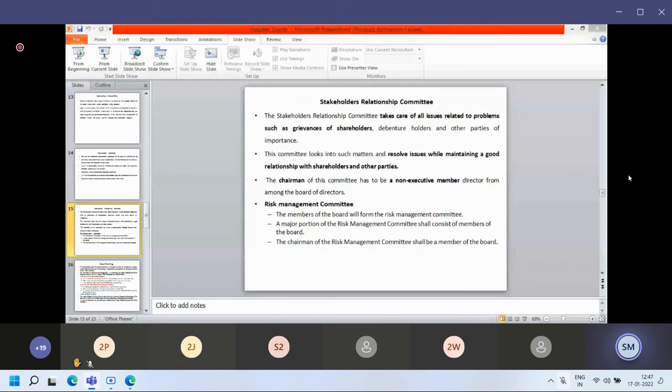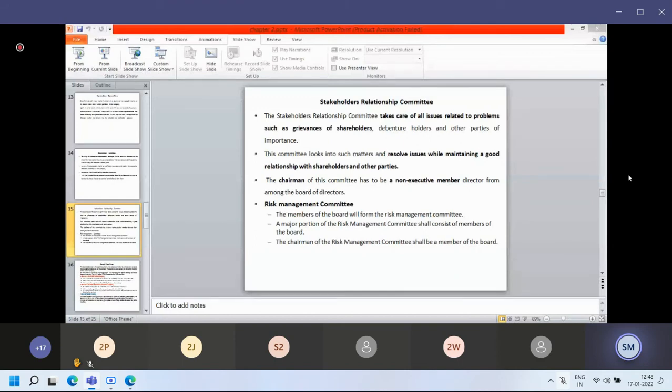The stakeholder relationship committee maintains the relationship with the stakeholders, communicating information from the organization to the shareholders, customers, employees, suppliers, purchasers, or any interested group, which we can call stakeholders of the organization.